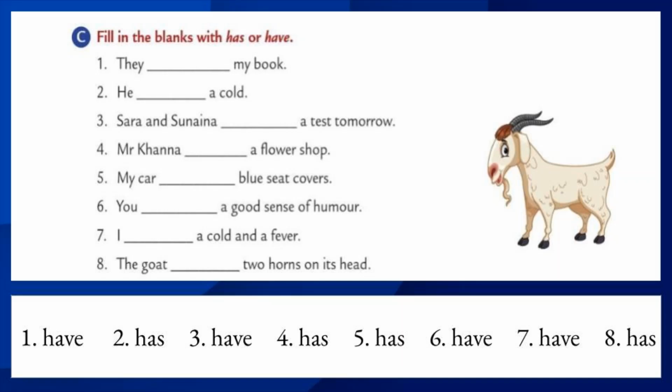Let's move to the eighth one. The goat dash two horns on its head. Find out the subject in the eighth one. Yes, the subject is the goat. It is a singular subject. So we should agree with singular verb has. The goat has two horns on its head. Students, write neatly and clearly.